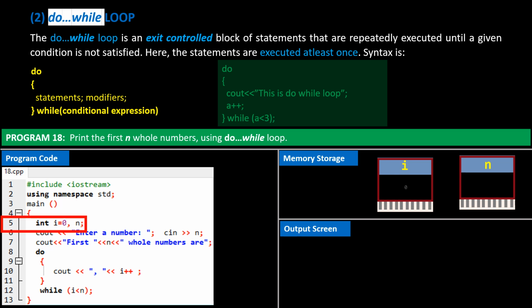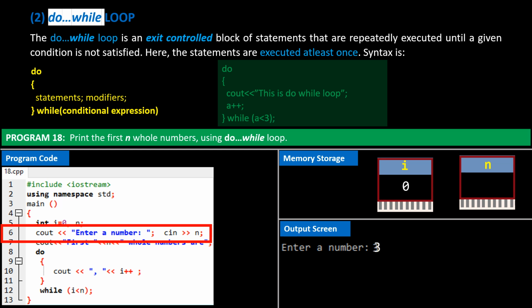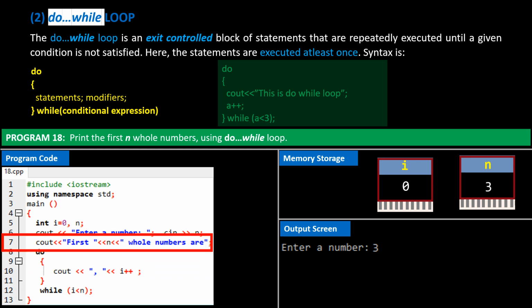The user is prompted to enter a number. I enter 3. It's stored in the variable n. Line 7 prints the message, first 3 whole numbers are. Program control now enters the do-while loop.